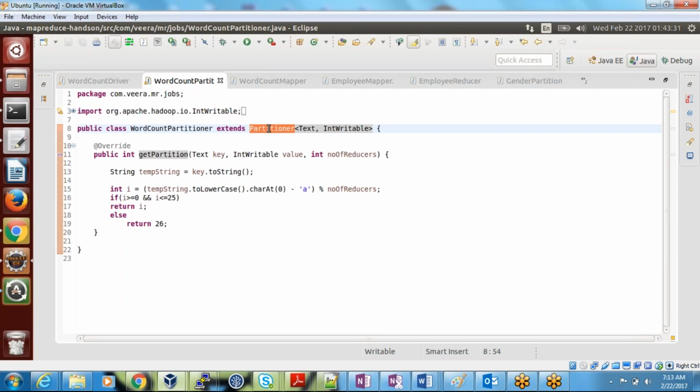What is the default partitioner? Can someone tell me what the default partitioner is? Kishore? Hash partition, either. Okay. Harika, are you guys there with me? Rakesh? Sai? Vaishnavi? I'm only hearing from Srinivas, no one else.